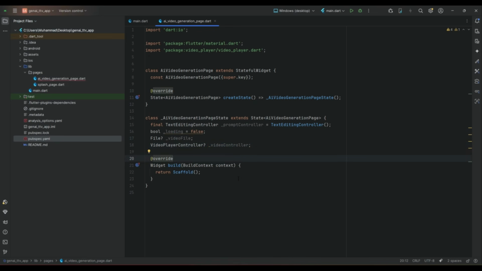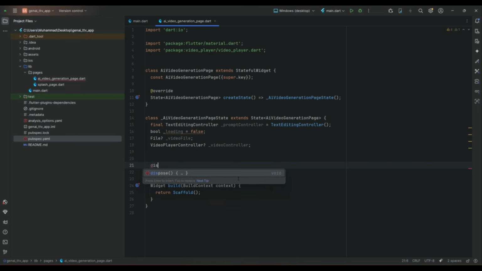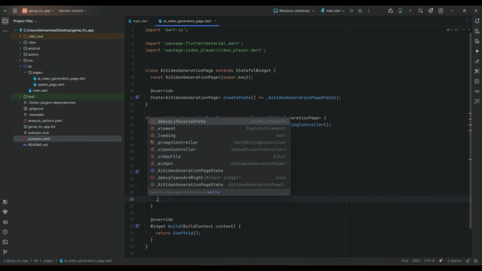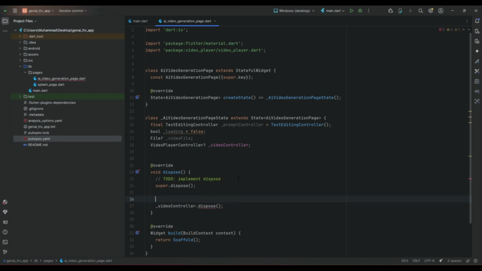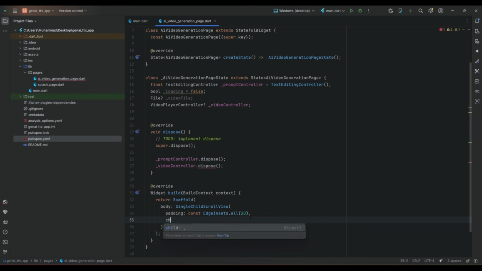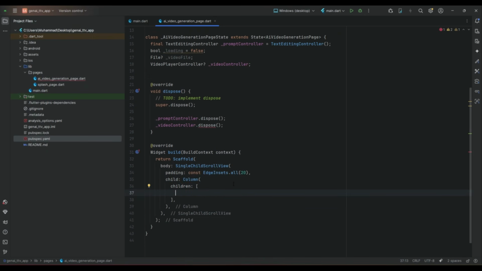Always on the onDispose built-in function, which is the dispose function, we have to dispose the controller, for example, which is our video controller, also the prompt controller. Return scaffold, body single child scroll view, padding from all side 20, child column children widget. First we will add some space of size box height 30,